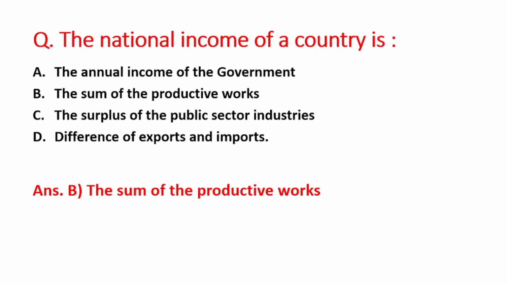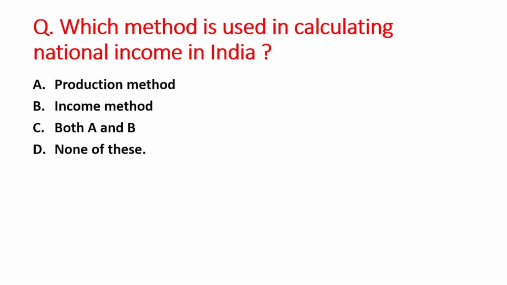income of a country. Next question: which method is used in calculating national income in India? A option is production method, B is income method, C option is both A and B, and D option is none of these. So the right answer is option C, that is both A and B.